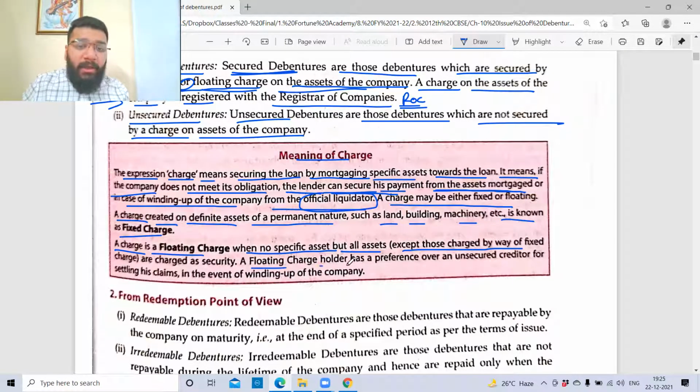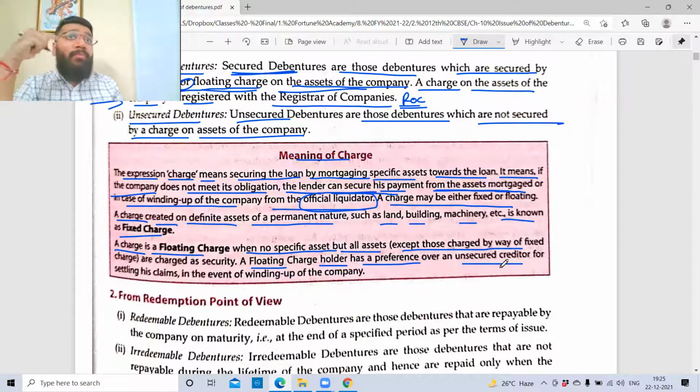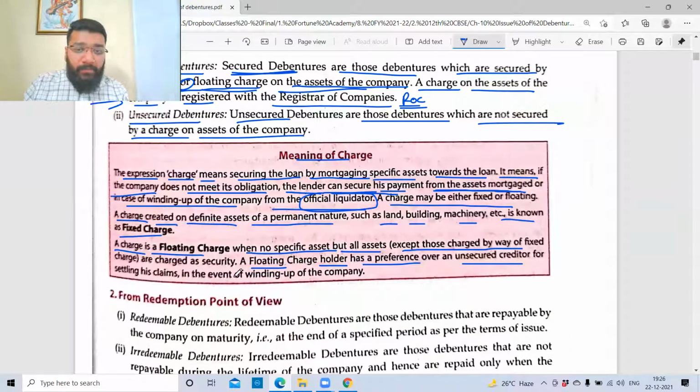A floating charge holder has a preference over the unsecured creditor. See, the company has to give money to both the creditor as well as the debenture holder. But a secured debenture holder will have the first preference, because this person is secured with something. So from the asset, whatever money is recovered, first I will satisfy the debenture holder. After that, if anything is left over, I'll give to the creditor. After that, if anything is left over, I'll give to the preference shareholder. Then finally to the equity shareholder. So a floating charge holder has a preference over the unsecured creditors for settling his claim in the event of winding up of the company.